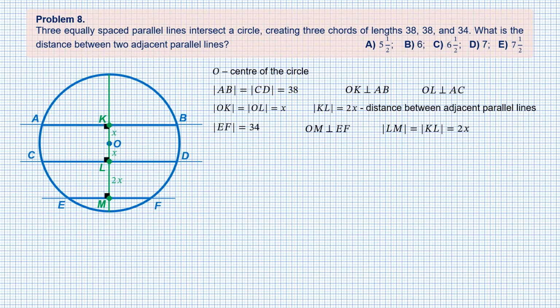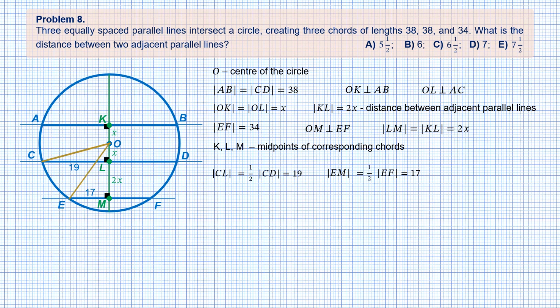Now it's time to recall a useful theorem. A diameter perpendicular to a chord, which is exactly what we have now, bisects the chord. It follows that K, L, and M are the midpoints of the corresponding chords. Therefore, CL is half the length of CD, which is 19, and EM is half the length of EF, which is 17. Now let's draw the radii segments OC and OE.